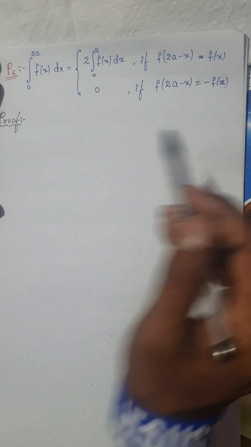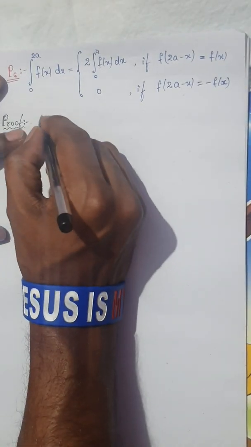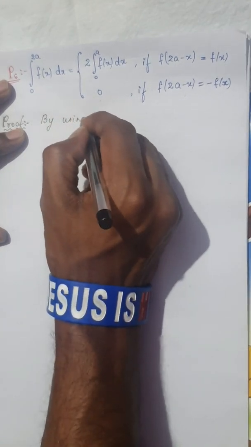Okay, now let us go to the proof part of this. Before going to the proof, I will directly use the property P5 here.